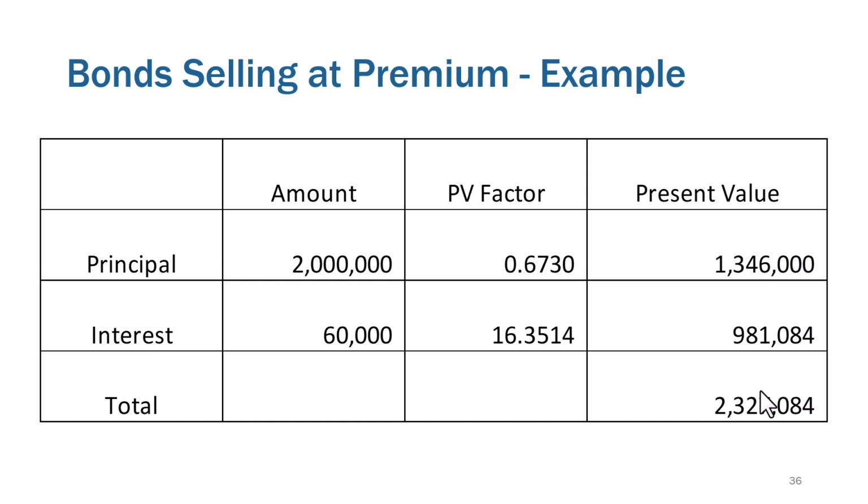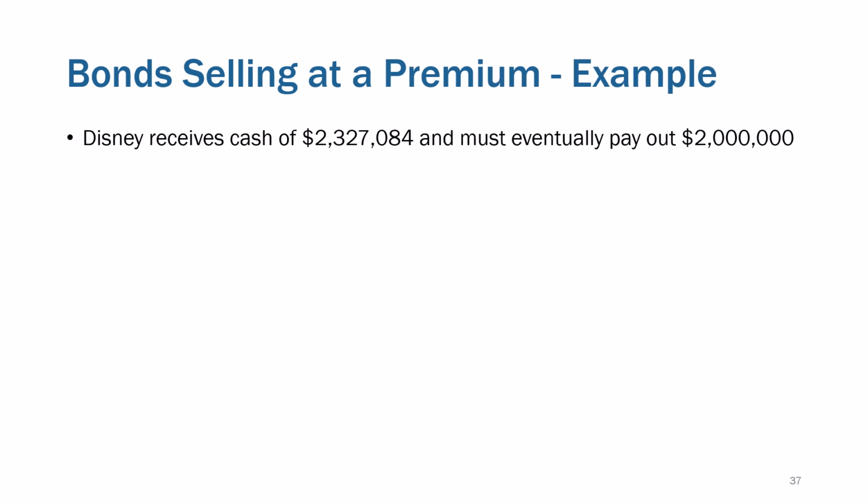Now remember, that's not necessarily a good thing that we're going to get paid $2.3 million for bonds that we only have to pay back $2 million at the end. Why? Because we're going to be paying a 6% interest rate on them when we could have got away with only paying 4%. So yeah, we get more money up front, but we pay more interest over the life.